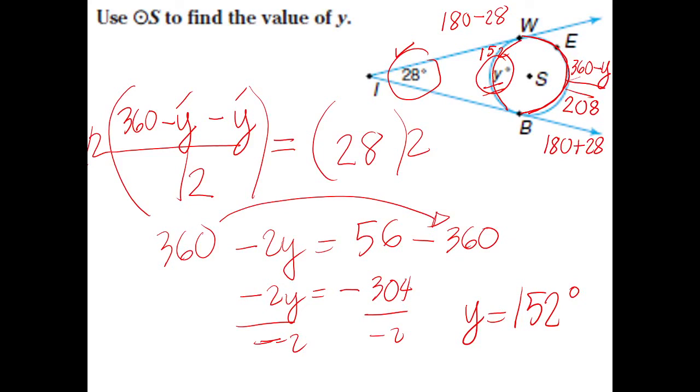So this is a simple shortcut. This only applies to two tangents whose intersection is outside. Again, this is a simple shortcut that you can use if you're given the angle. If you look for the smaller arc, it is 180 minus the given angle. If you look for the bigger arc, it is 180 plus the given angle. Is that clear?